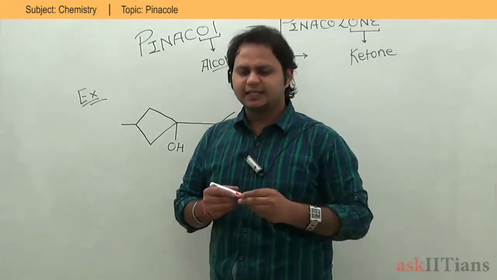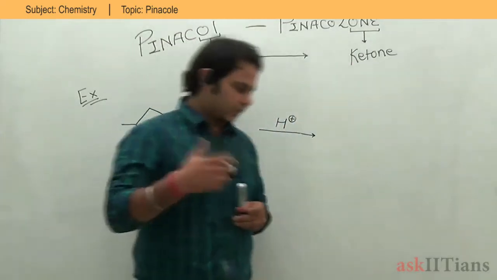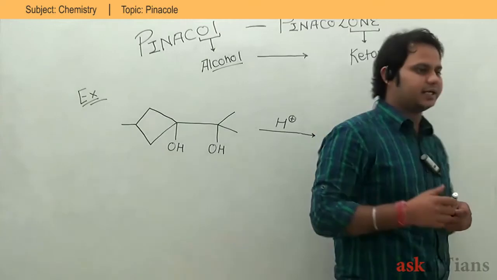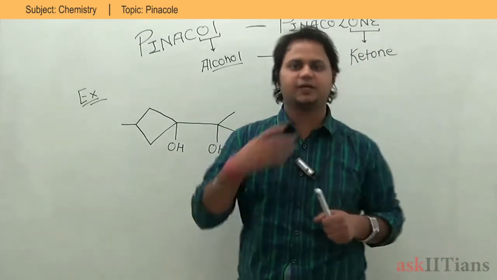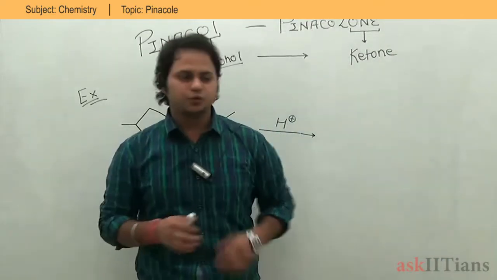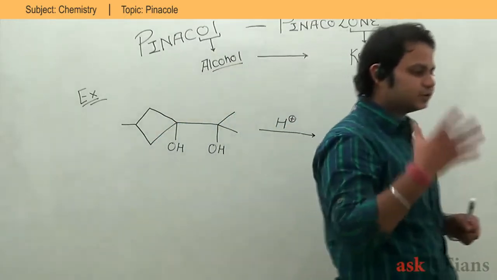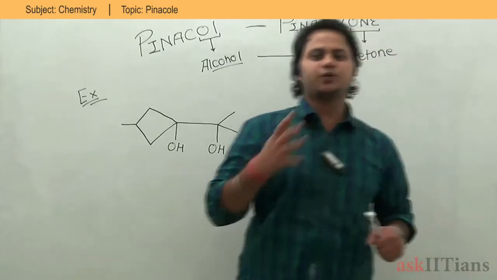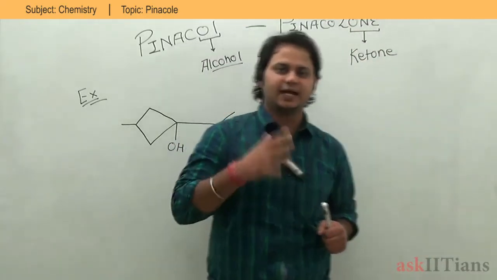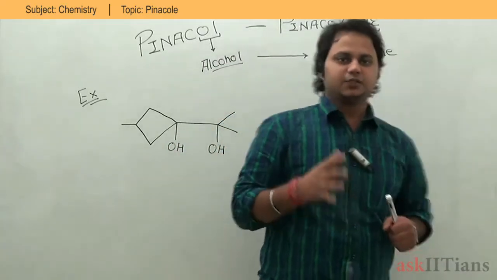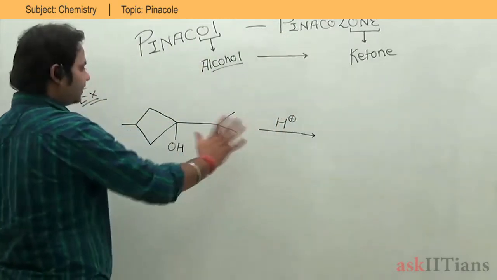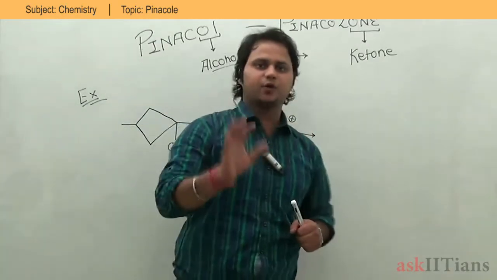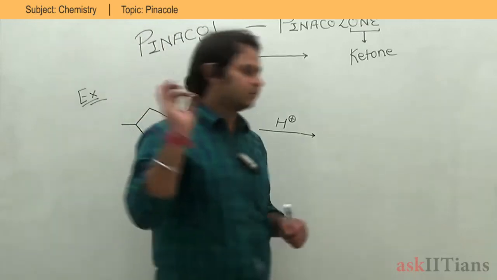It is used to make the reaction go in the forward direction. We don't use H as a reactant, we use H plus as a catalyst. Catalyst means I am going to get back my H plus at the end of the reaction. It is basically to start the reaction, and at the end I take back my H plus from the product.